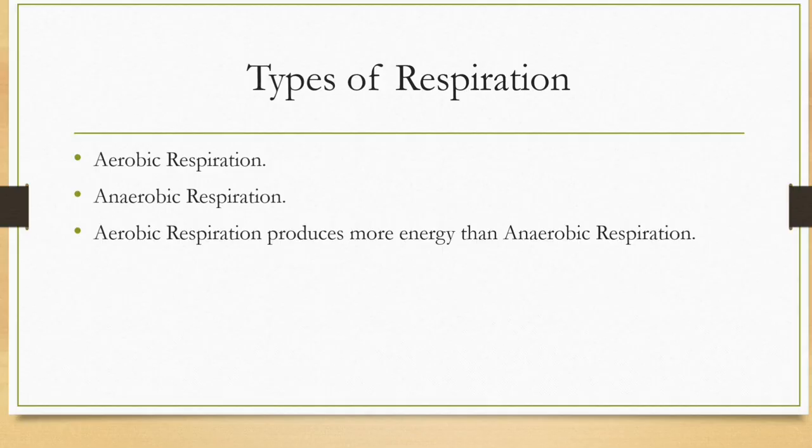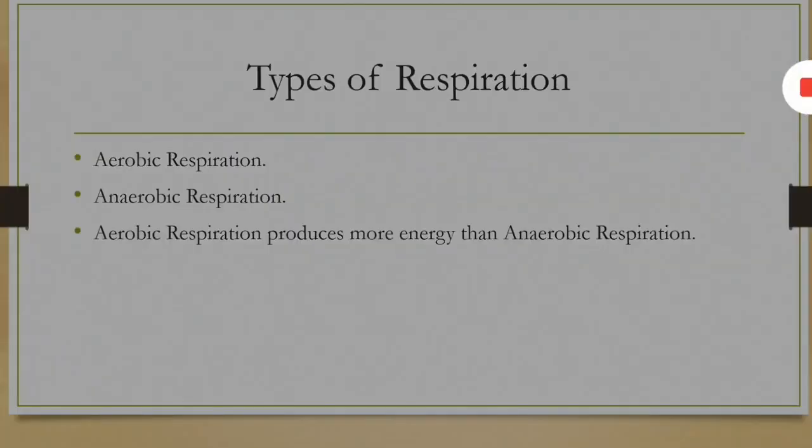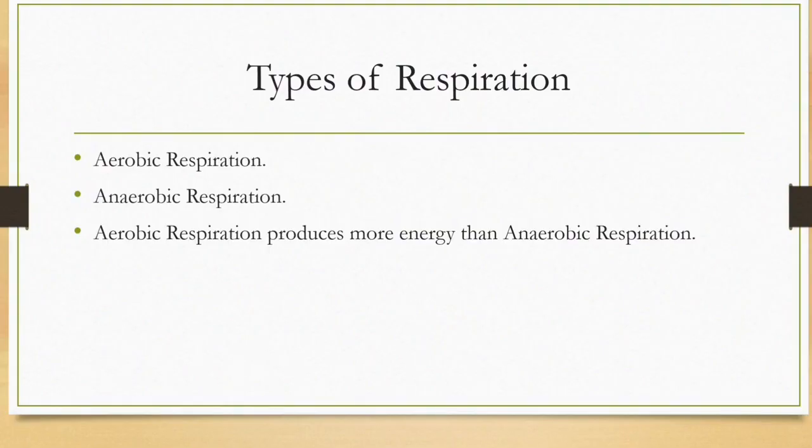Organisms which do aerobic respiration are termed aerobes, and those which do anaerobic respiration are termed anaerobes. Aerobic respiration produces more energy than anaerobic respiration. At least 38 ATP are produced during aerobic respiration, while only 2 ATP are produced during anaerobic respiration.